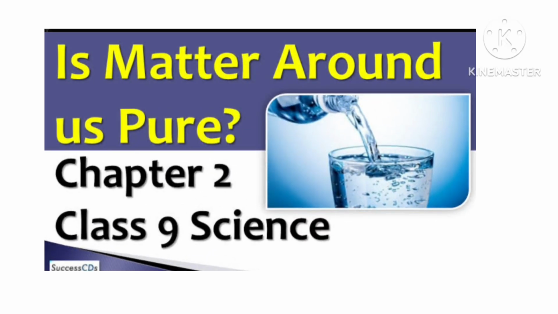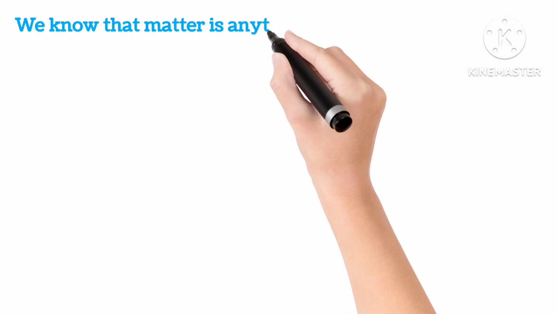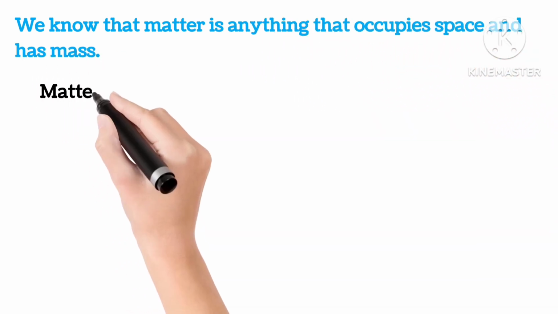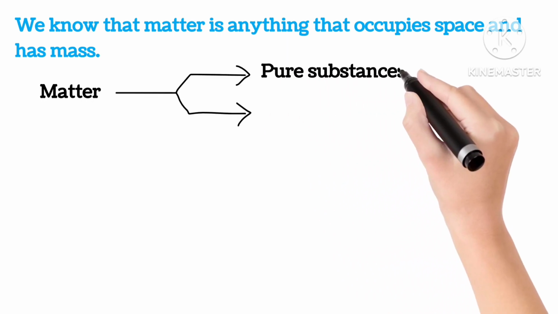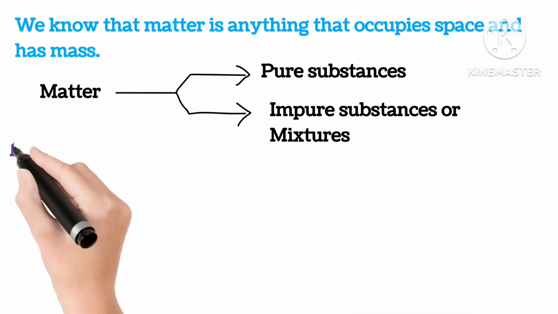Today's topic is Is Matter Around Us Pure? Chapter 2, Class 9th. We know that matter is anything that occupies space and has mass. Now matter is divided into pure substances and impure substances or mixtures.